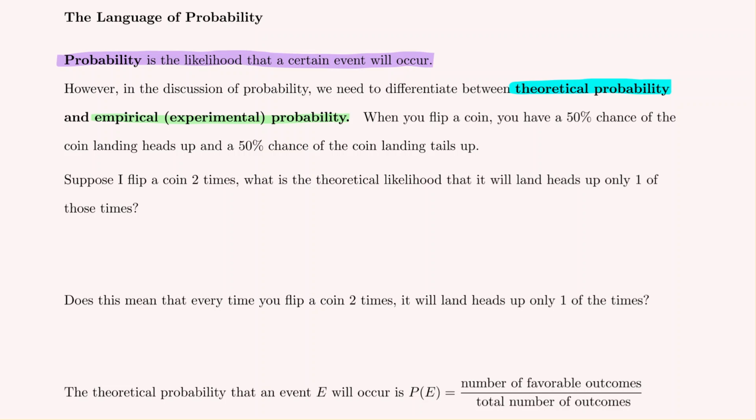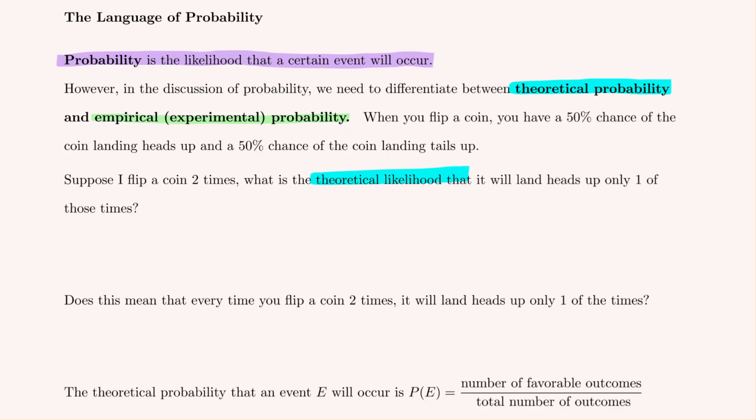To illustrate these two probabilities, theoretical or experimental, let's consider flipping a coin. We know from our real-life experience that if we flip a coin, we have a 50% chance of the coin landing heads up and a 50% chance of the coin landing tails up for any one flip. Now suppose we flip a coin 2 times. What is the theoretical likelihood that it will land heads up only one time?